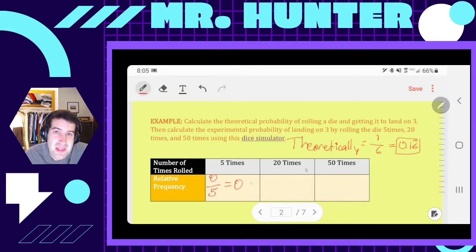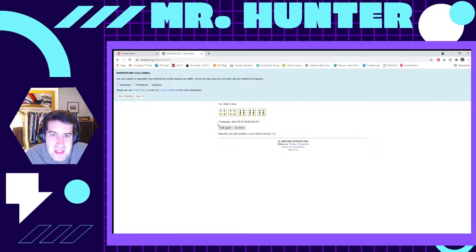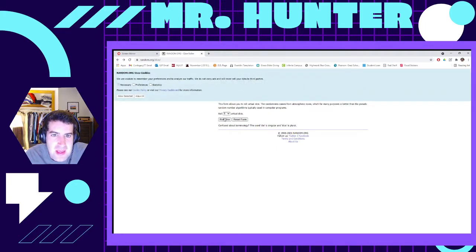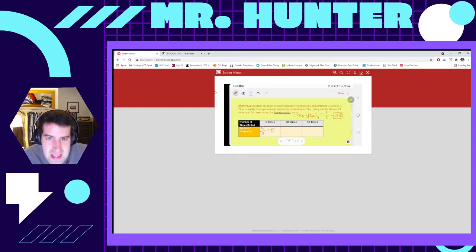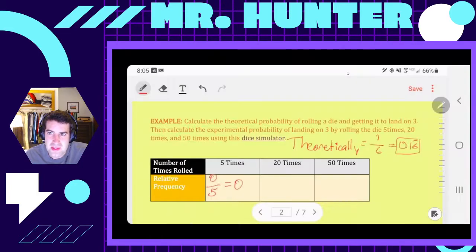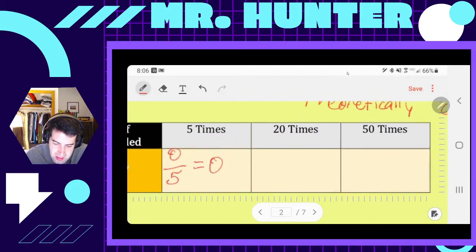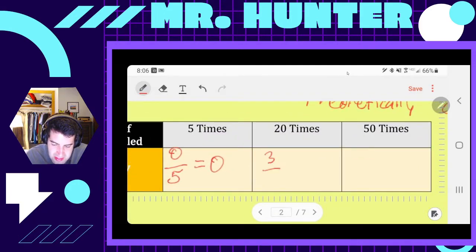Now we're going to try it 20 times. So let's actually go back, and let's roll this thing 20 times. Let's roll dice. So we had 1, 2, 3 times. So 3 times it landed on a 3. So 3 out of 20 times I landed on a 3. That would be 15%, or 0.15. A probability of 0.15. Okay, not bad.